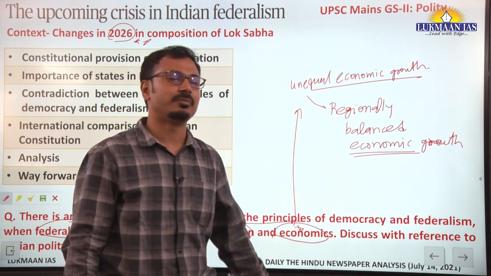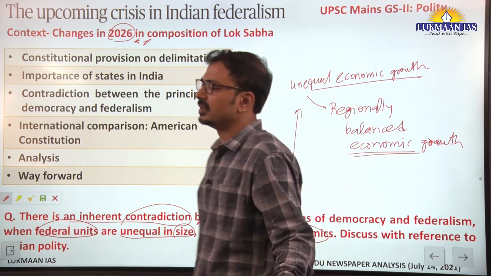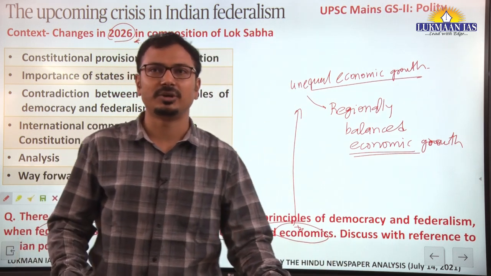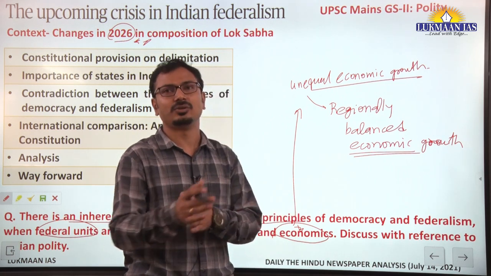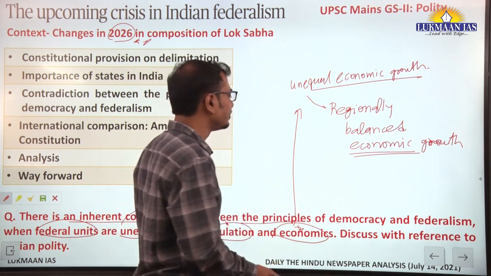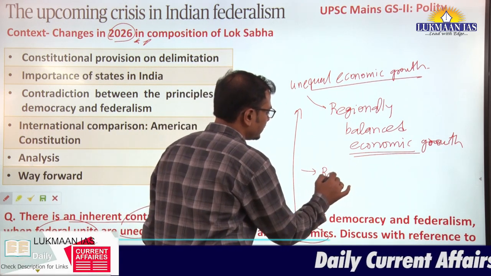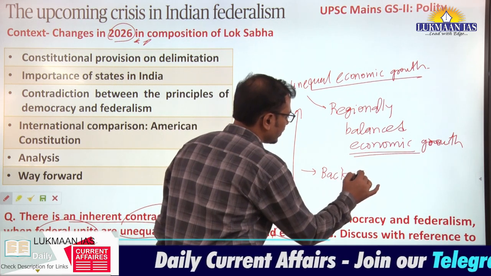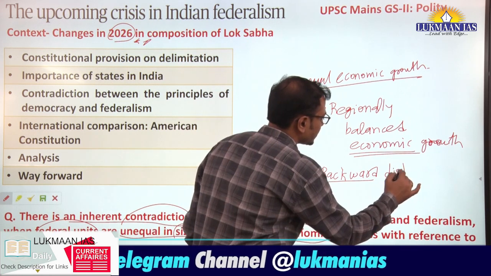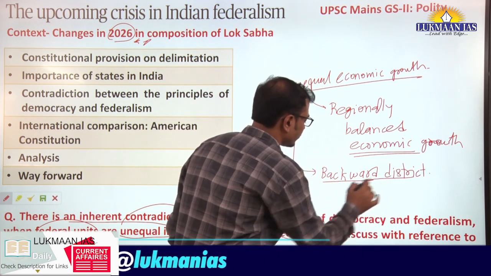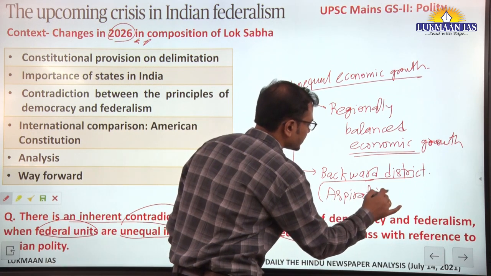Some of the backward states, like the eastern states and northern states, the focus of the government should be on those states, or some of the districts, like the 100 districts identified in the particular scheme of the government, the backward districts. If you know about this, the Aspirational Districts Programme, a government scheme is there, aspirational districts.